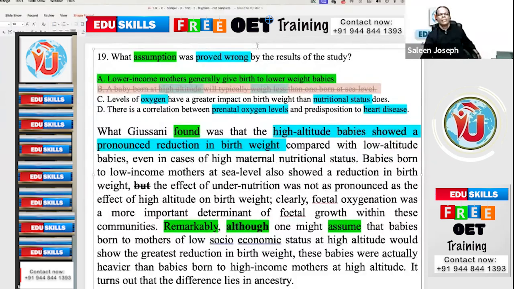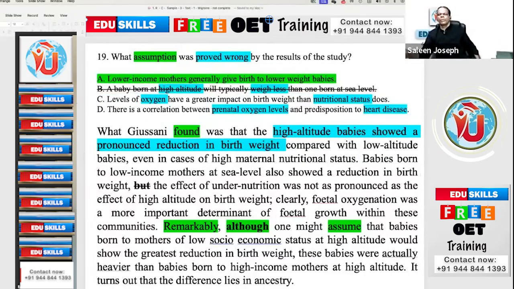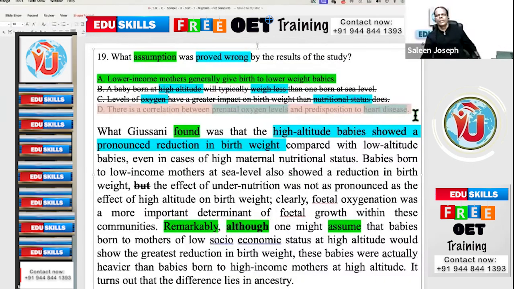Okay. And see, levels of oxygen have a greater impact on birth weight than nutritional status does. They are not comparing levels of oxygen and nutrition. Do they compare anything here? No, Father, they never mention it. Nowhere is it given. There is a correlation between prenatal oxygen levels and predisposition to heart disease. Do they speak anything about heart disease here? No, Father. Anywhere heart disease is mentioned? No. So maybe right as per the medical knowledge, but they are asking what is given in this particular paragraph.